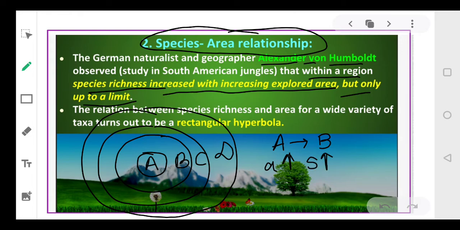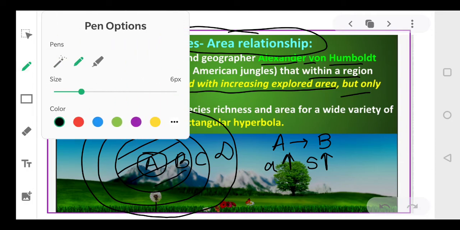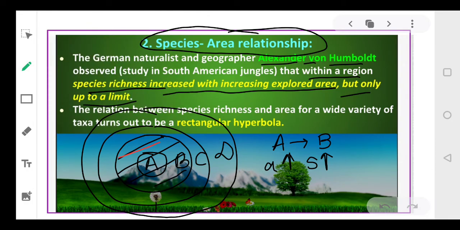Yes or no? I am shifting the area from A to B. I am taking this area into account. So as the area increases, species diversity also increases. Now let's move from area B to the area C. Again the area will increase.